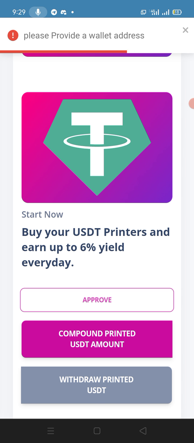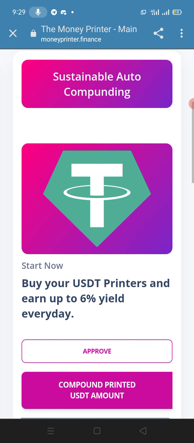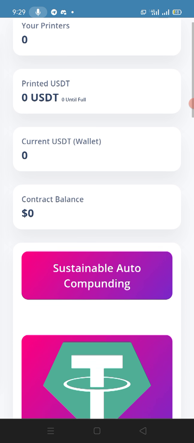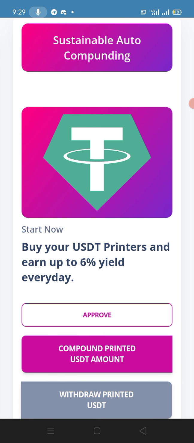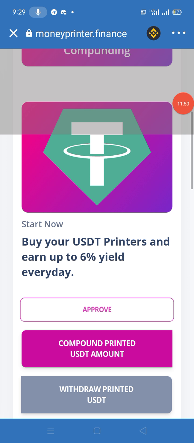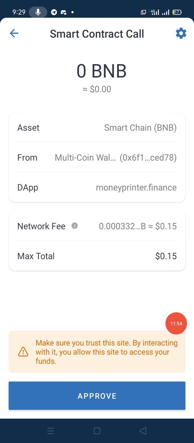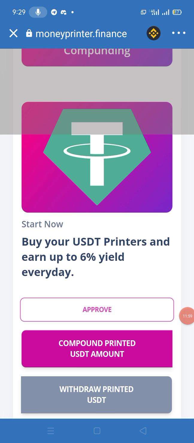Then you will find, sorry, please provide a wallet address. When you connect your wallet address with their site and click on the approve, you will find the smart contract call. You need to just click on the approve. Their network fee is $0.15. When you click on the approve, then you will find this green line again. It means it is connected.